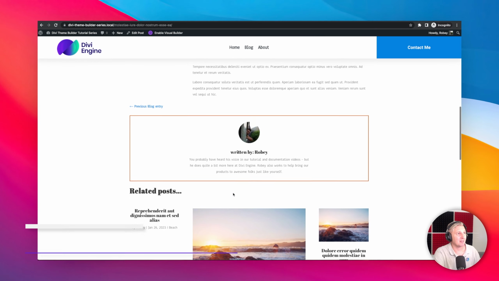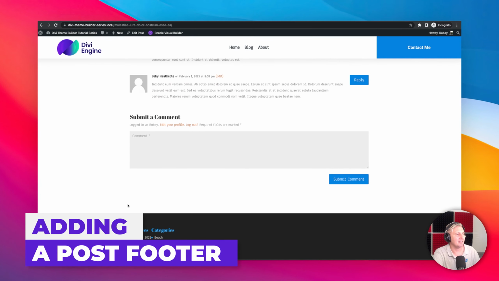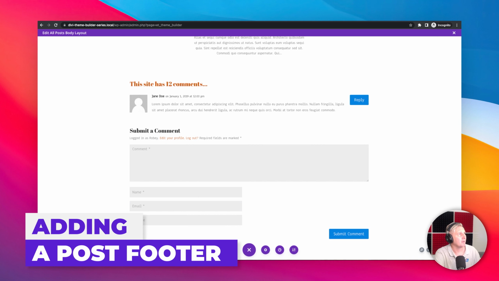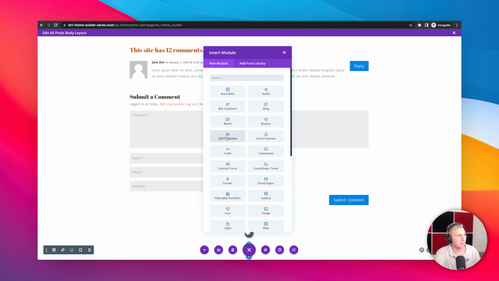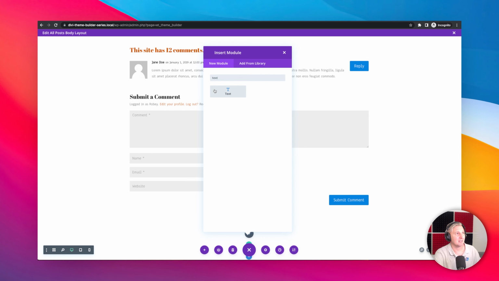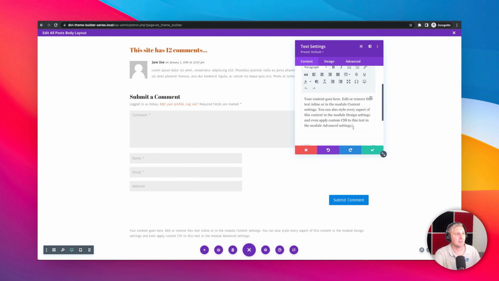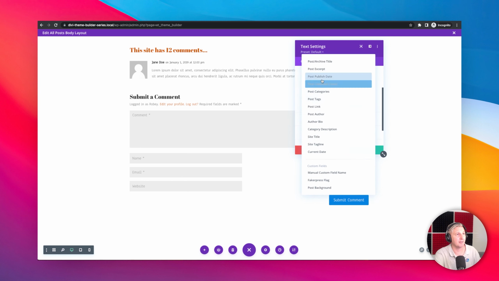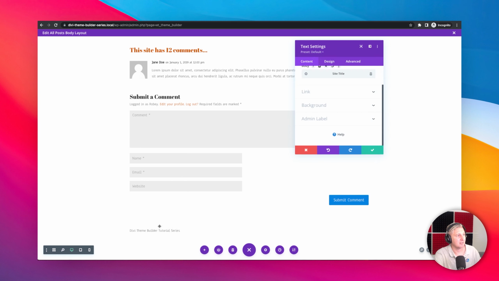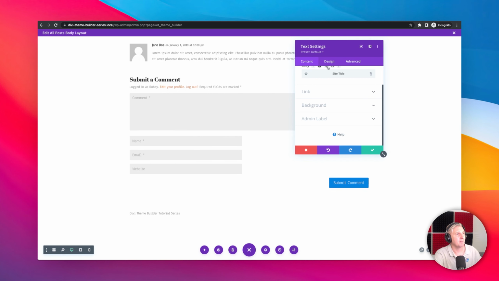Great. Now, what are some other things you might want on here? Well, maybe you want the site title to display here at the bottom. Well, let's do that. I can go ahead and add another row. There we go. And I am just going to go ahead and type in some text, and you guessed it. We're going to be using the dynamic data again to pull in the site title, because maybe you change it down the road, right? So we're just going to go here with site title. You can see that it pulls that in right there.